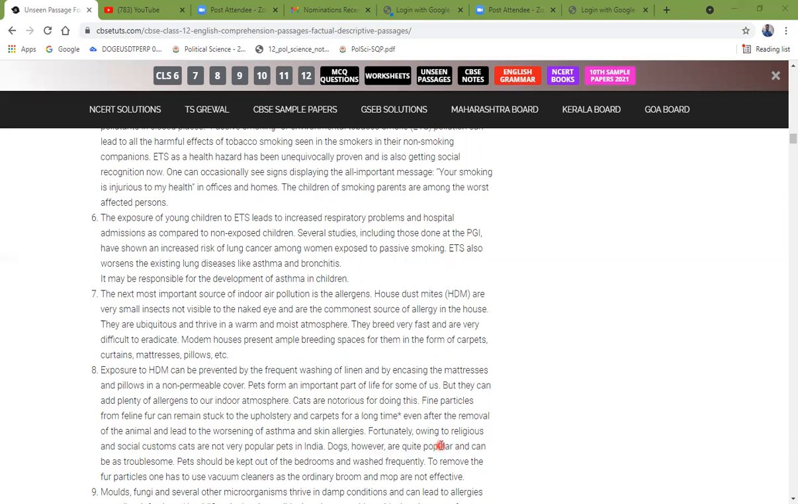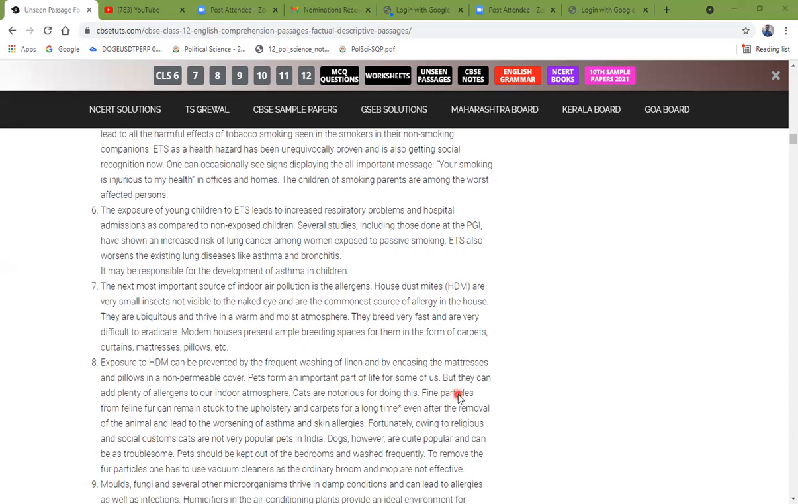Dogs, however, are quite popular and can be as troublesome. Pets should be kept out of the bedrooms and washed frequently. To remove fur particles, one has to use a vacuum cleaner, as the ordinary broom and the mop are not effective.